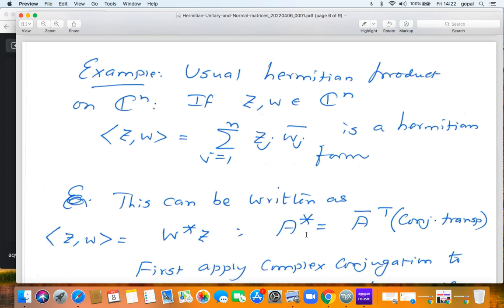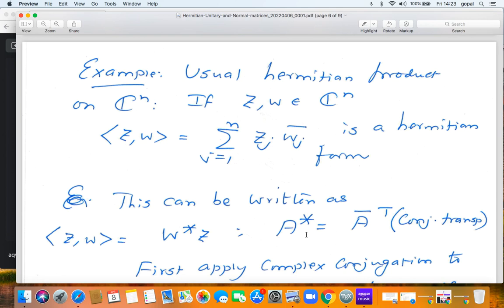Now the simplest example is you take C^n and you take two vectors z and w in C^n. And what is the Hermitian product of z and w? Summation j from 1 to n, z_j w_j bar. This is a Hermitian form. And this can be written as: the Hermitian product of z and w is w star z.